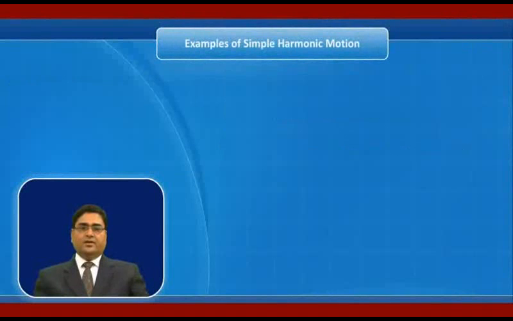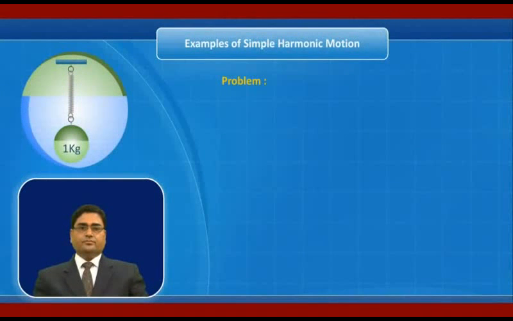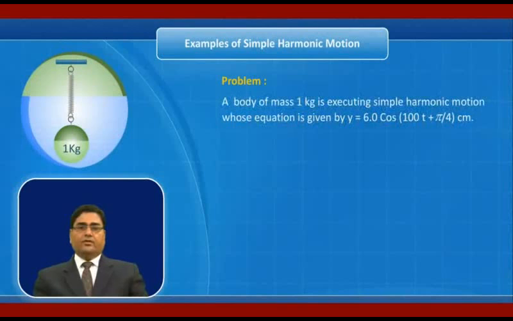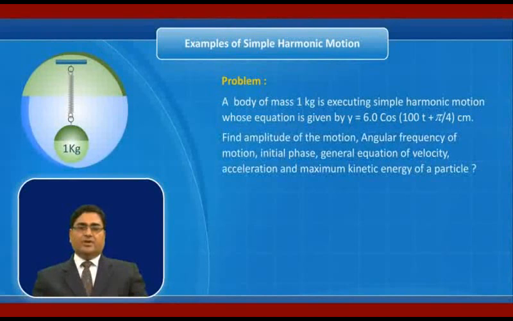Now let us see some problems in SHM. A body of mass 1 kg is executing simple harmonic motion whose equation is given by y equal to 6 cos(100t plus pi by 4) centimeter. Find the amplitude of the motion, angular frequency of motion, initial phase, general equation of velocity and maximum kinetic energy of the particle.